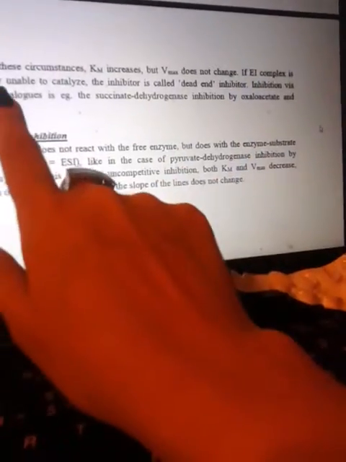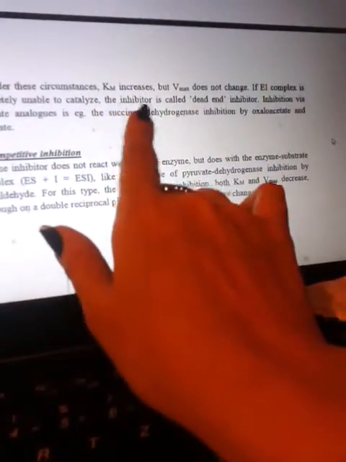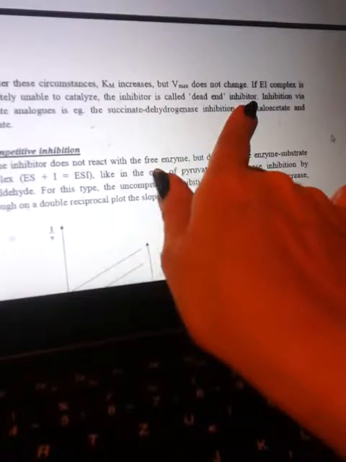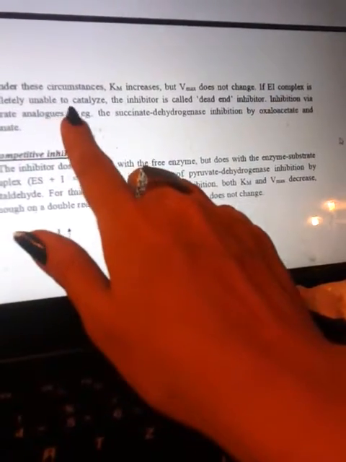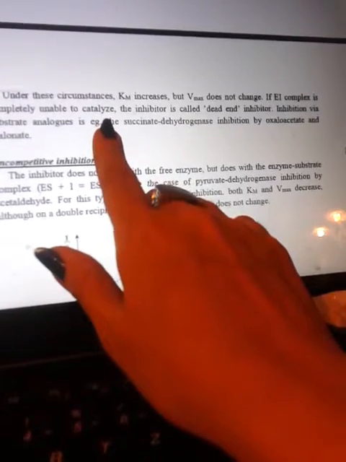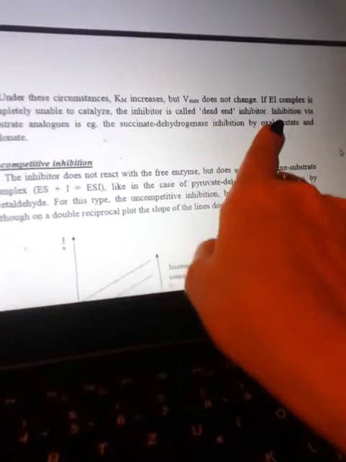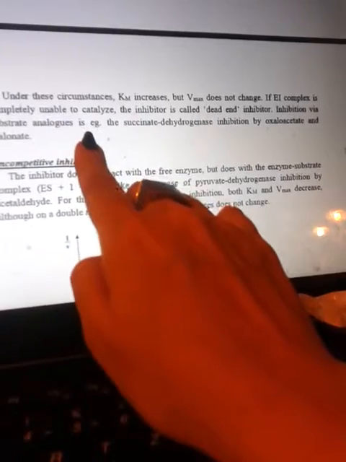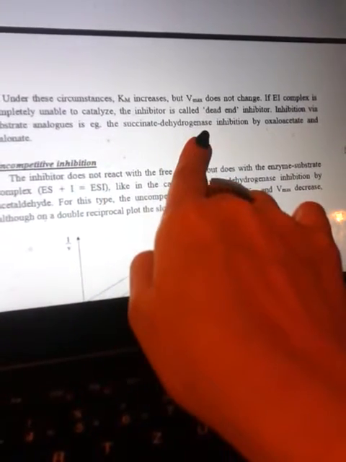Under these circumstances, the Michaelis-Menten constant increases, but Vmax doesn't change. If the enzyme-inhibitor complex is completely unable to catalyze, the inhibitor is called a dead-end inhibitor. Inhibition via substrate analog is, for example, succinate dehydrogenase inhibition by oxaloacetate and malonate.